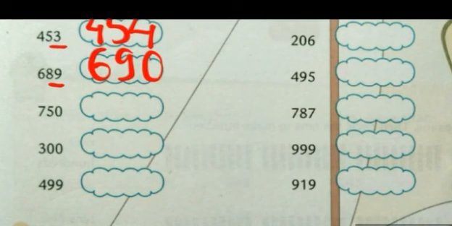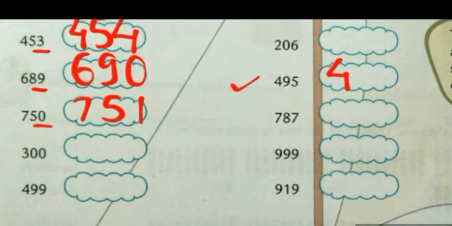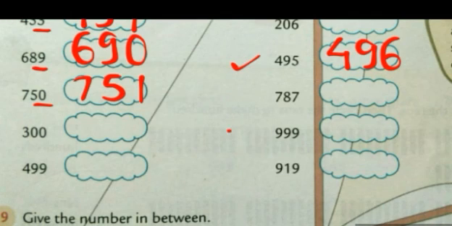Okay. See the next one. 750. The 100 place will remain the same. What comes after 50? Last 2 digits are 50. 51. Now we will do this one. 495. What comes after 495? So the 100 place will remain the same. What comes after 95? 96. It's easy, no? Now see this one. We will do this one.